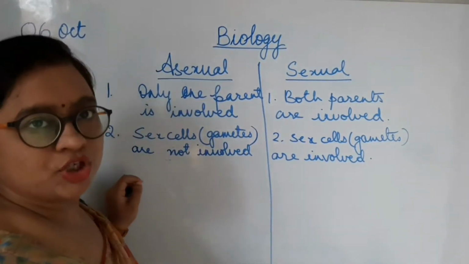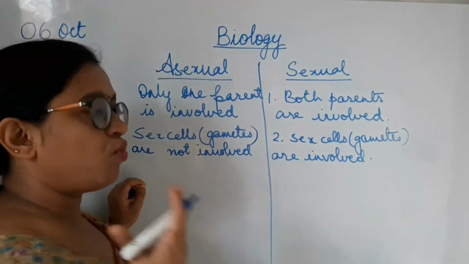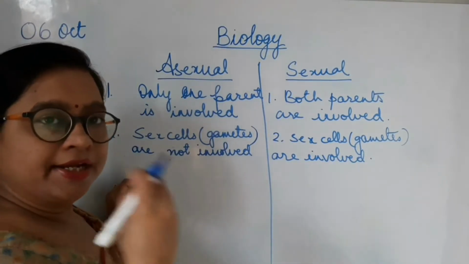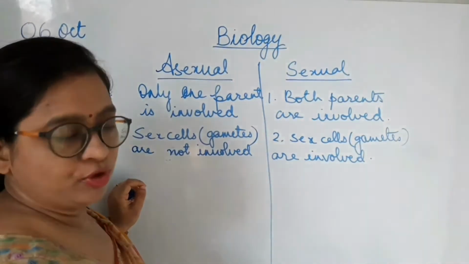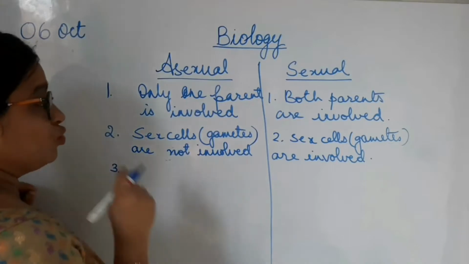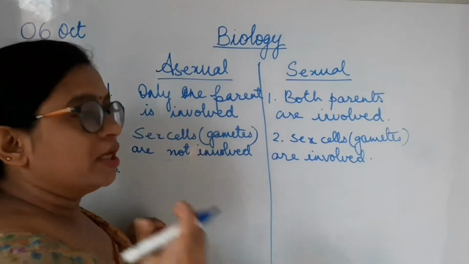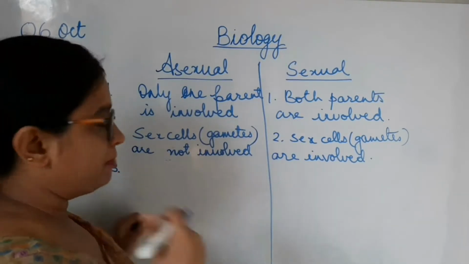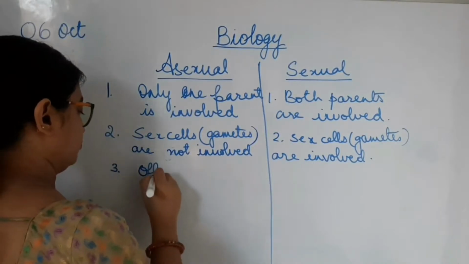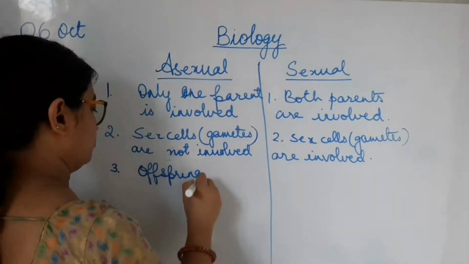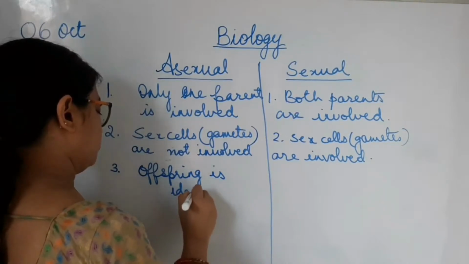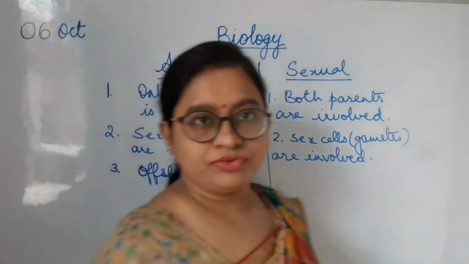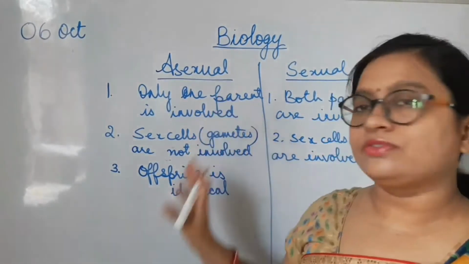Now, when you study the sexual mode of reproduction, you will understand what gametes are. Gametes are those sex cells which are given by the individual parent for the process of reproduction. Here, since only one parent is involved, there is no change in the offspring. It means the offspring is completely identical to the parent. They are clones. As the parent looks, similar is the offspring.